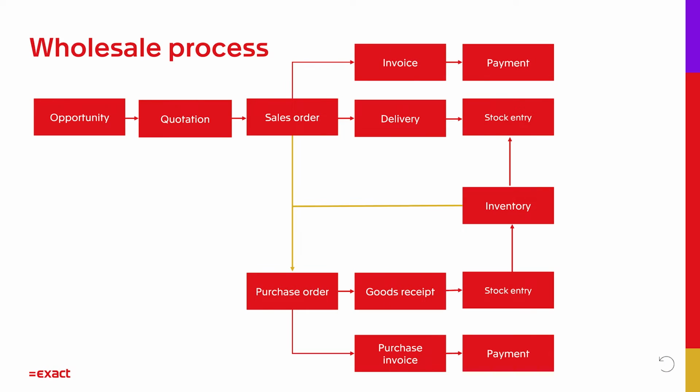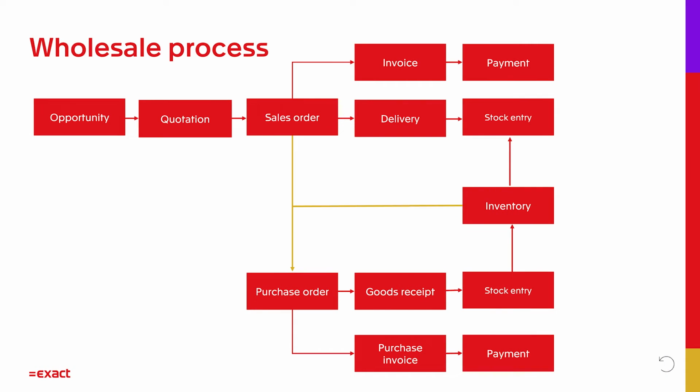First, I want to start with showing you the process chart of Exact Online wholesale and distribution. As you can see right here, the process can start with an opportunity which can lead to a quotation. From this quotation you can create a sales order which contains all the information that is known already. In this sales order you can already check what the current stock positions are, and this gives you the information that you need for fulfilling the order.